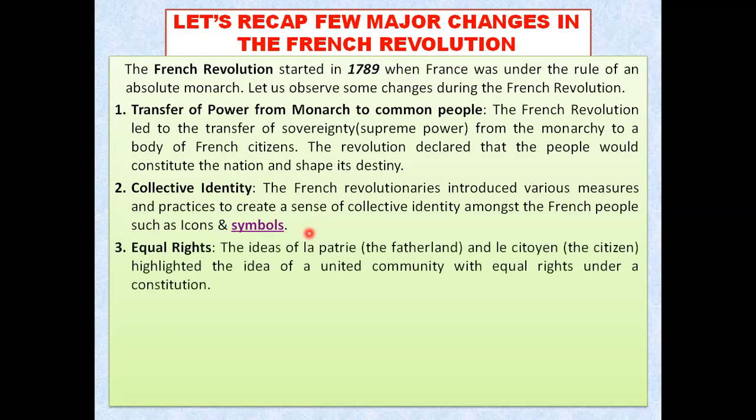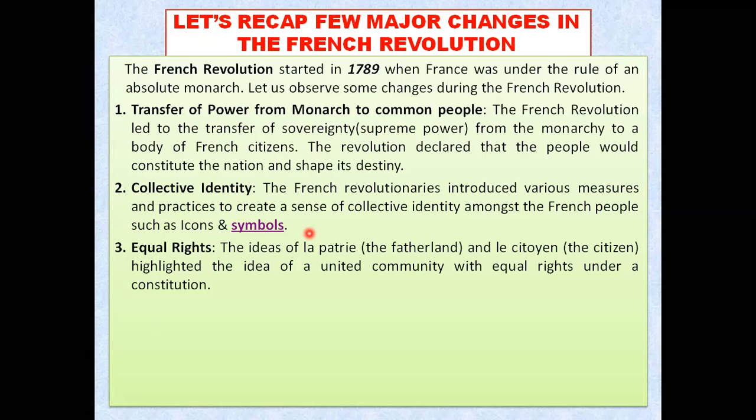The idea of equal right, that is our third point, was also brought upon during this French Revolution, that all the people of France should have common and equal right. The idea of equal right also came from the French Revolution, and we are also enjoying it in our country. Everyone is enjoying equal right.